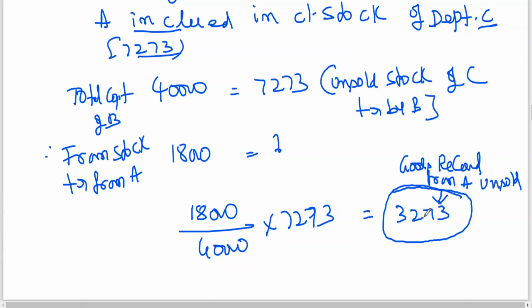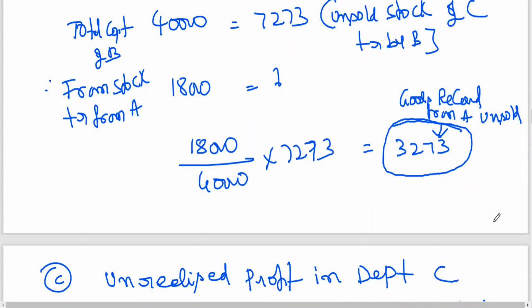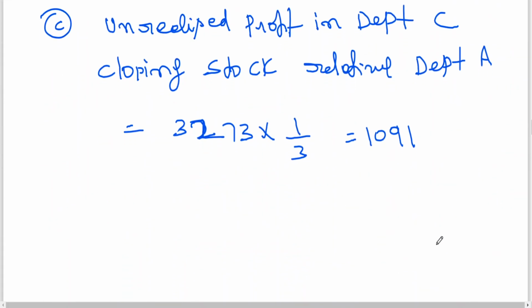That we have already removed, the loading effect. Now for this 45% I have to remove the loading effect. The reason is that 45% of stock which is left with B has been transferred to whom? C. That has not been sold. So on that you should take the loading effect. It is coming to, you have done already, 1091.